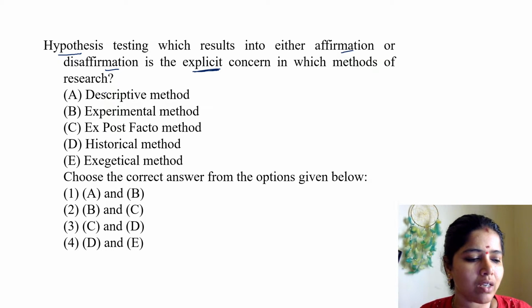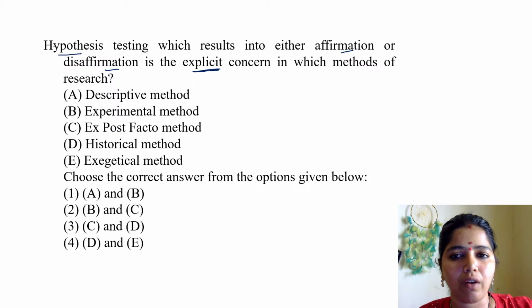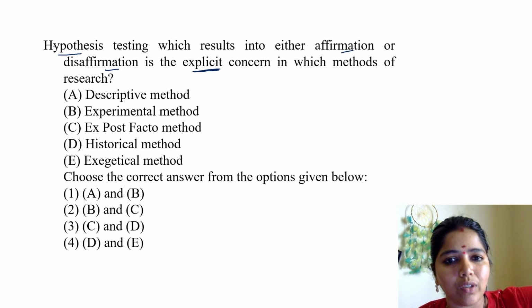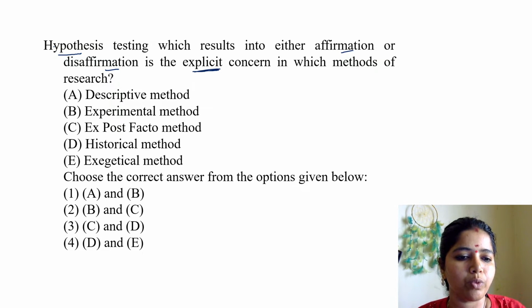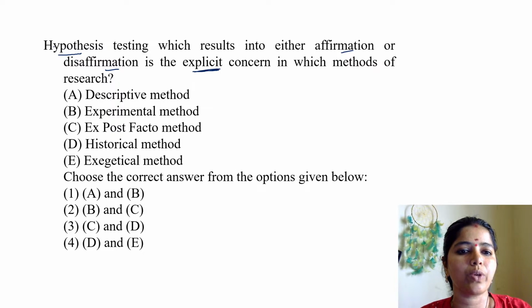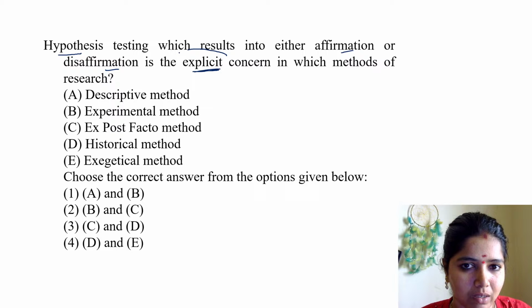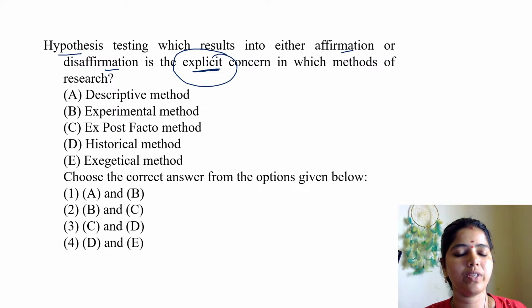Hypothesis testing means we think of an outcome: this is the outcome I am going to test. So assume that, those who are new to the topic. Which results into either affirmation or disaffirmation is the explicit concern in which methods of research?